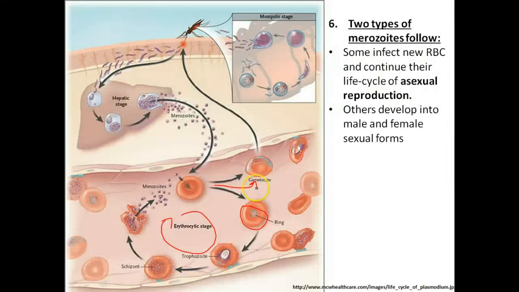Let's go back to the slide because I want to mention one other point: as long as these gametocytes stay circulating in the human host, they will not serve any purpose. They have to enter back into the mosquito for the life cycle to continue. While in the human host, it's these merozoites and trophozoites right here that are causing the signs and symptoms of malaria.